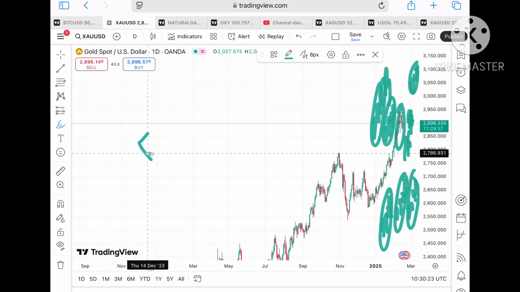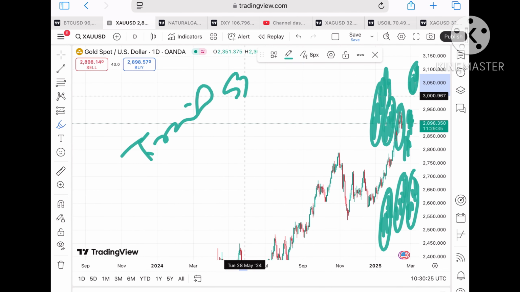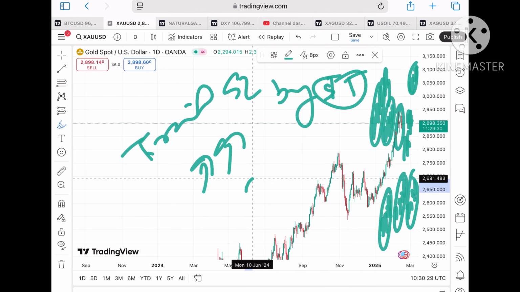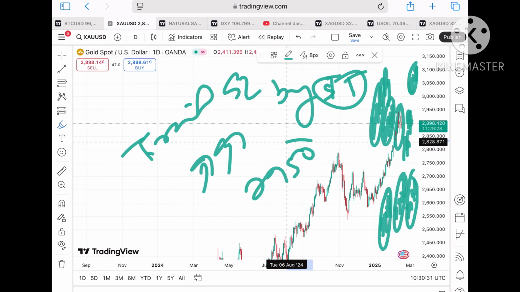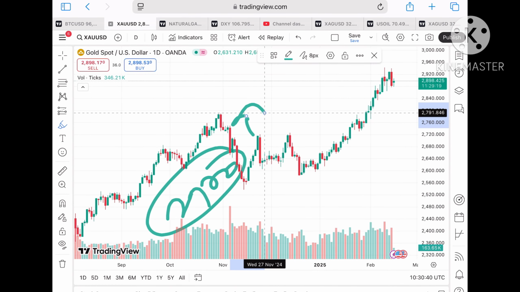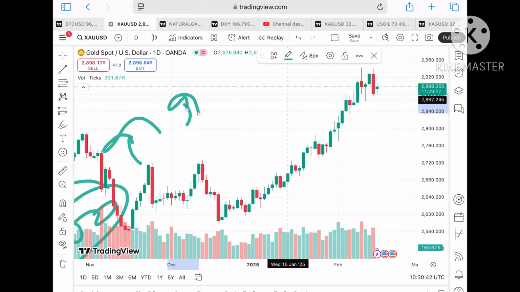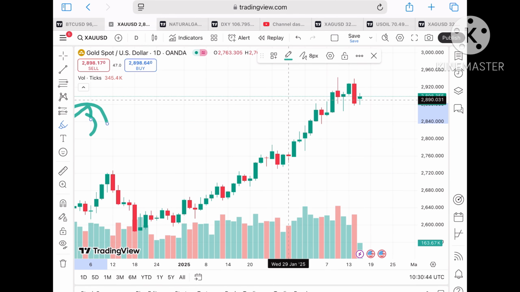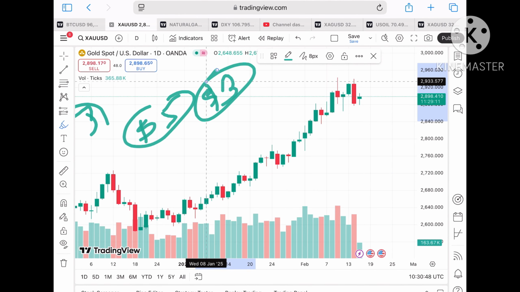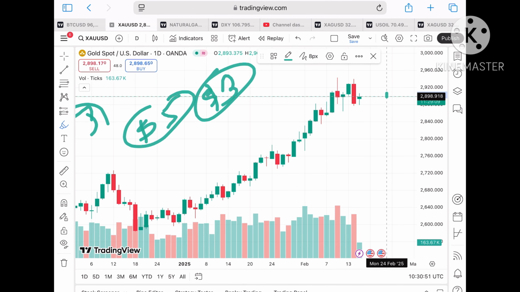So what you can do is trail SL by $5, so you can capture a big movement towards an upside. Chances are high it can touch a level of 2950 also, to a level of 2970, and then a further upside also we can see. Keep trailing your SL by $5 or $3 so you can capture a big movement towards upside. But suppose the price doesn't sustain, the market is uncertain.